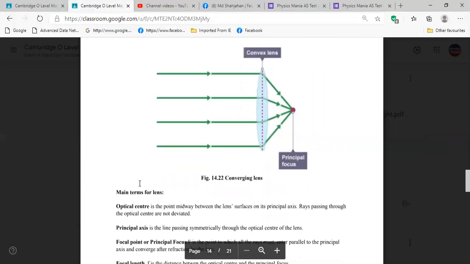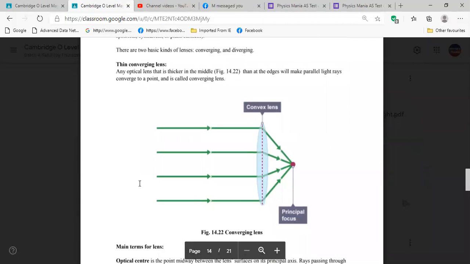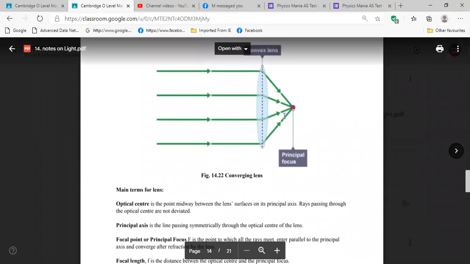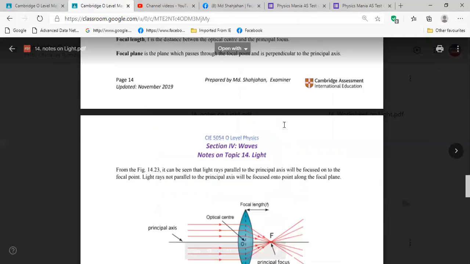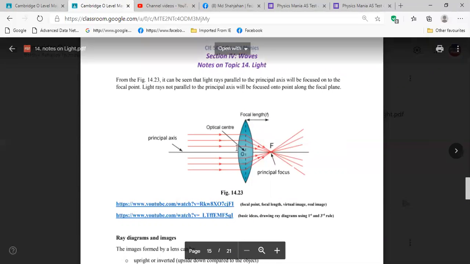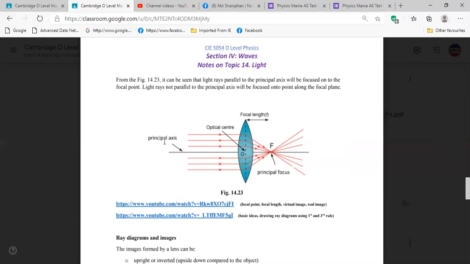In our O level, we mainly discuss the converging lens, and the diverging lens a little bit. So we are learning some of the terms here. You see this horizontal line, this is the principal axis.